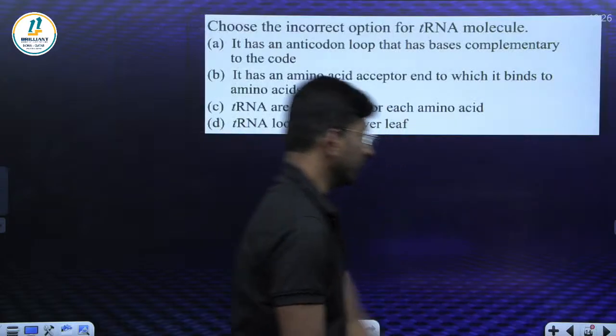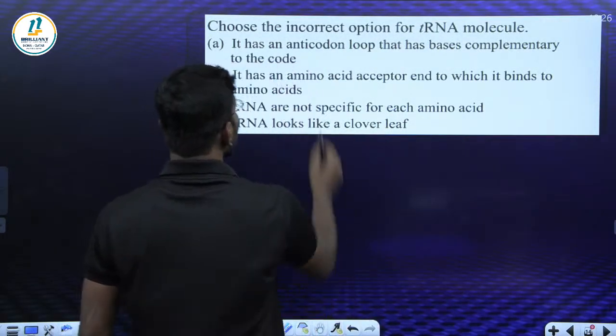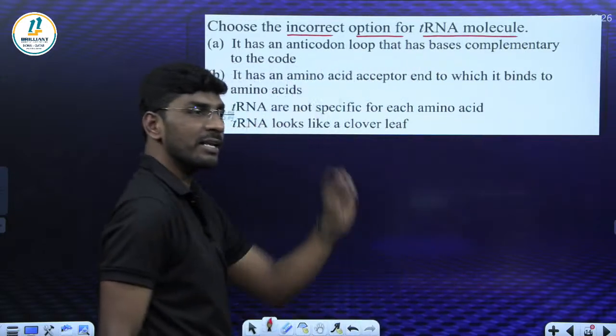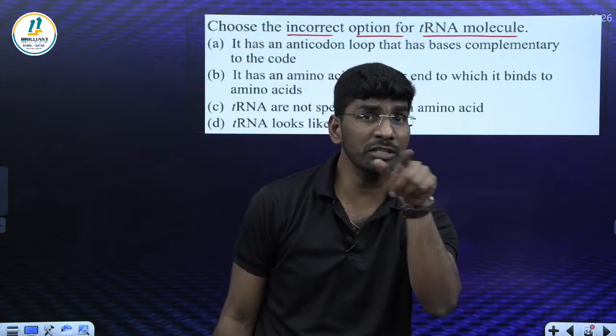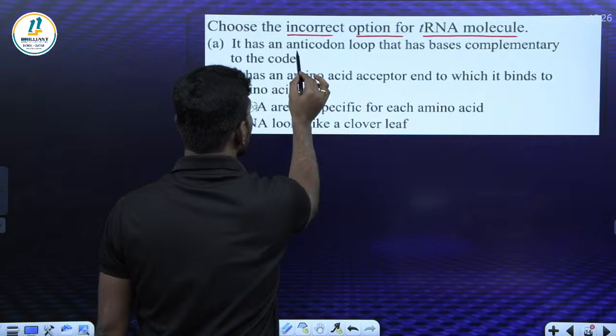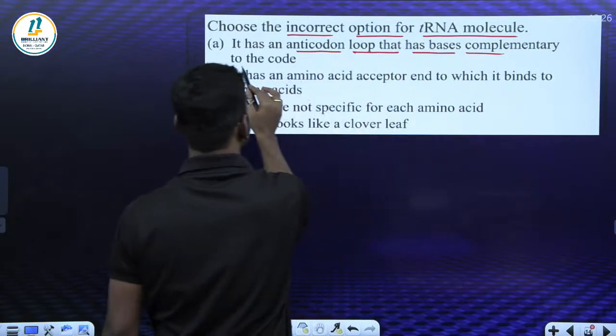What about this question? Come on. Can you answer this question? Choose the incorrect option about the tRNA molecule. They are asking for the incorrect statement. The rest 3 are correct. Find the incorrect statement about the tRNA molecule. It has an anticodon loop that has bases complementary to the codon.